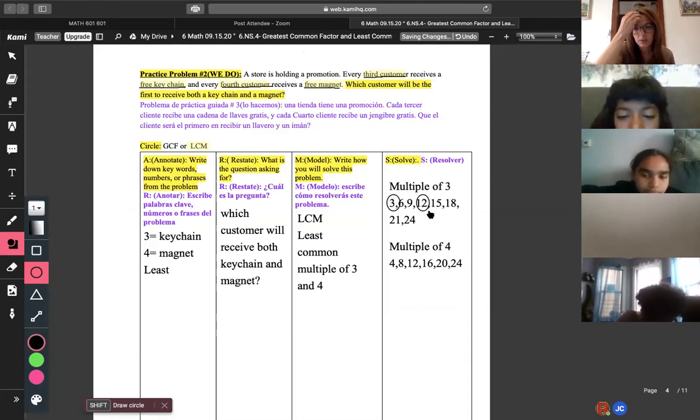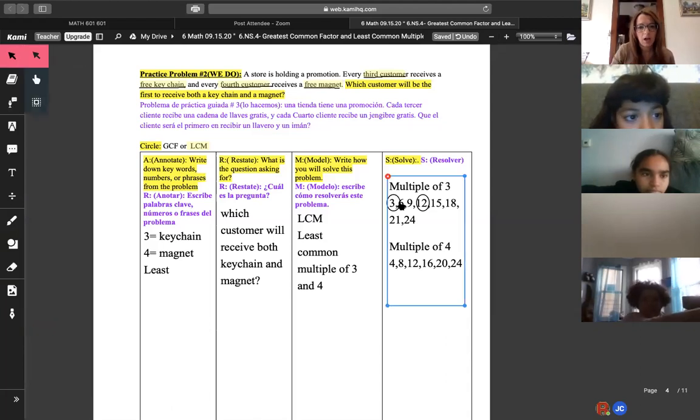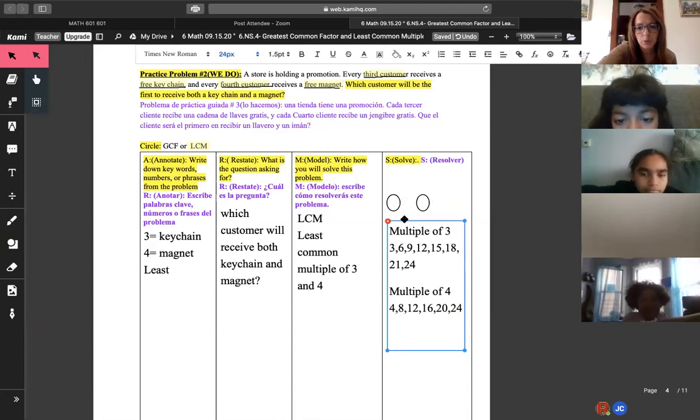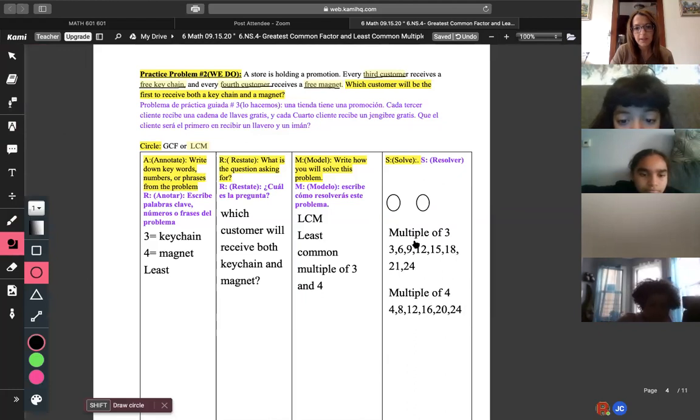Wait, they both share a 12? I know. It's okay, because they said both share. Go hit undo. There's an undo at the top of the screen. Can't move that circle, can I? Let me see. No, I can't move that circle. Okay, so they both share 12 and they both share 24, right? I got it. Perfect. 12 and 24 they both have in common.